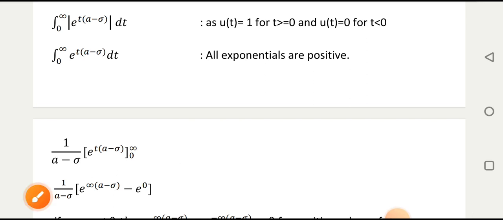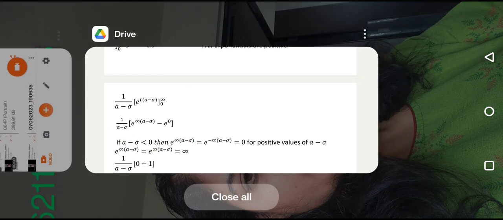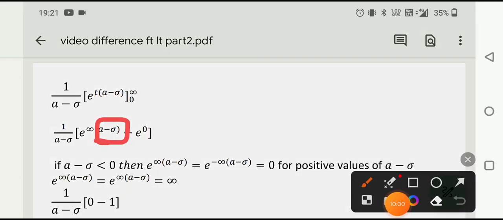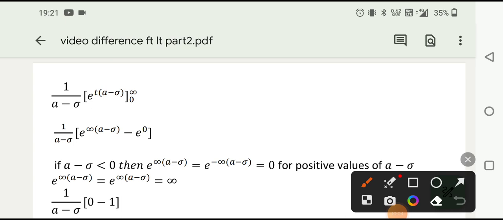We have placed the integration limits, but here we have the chance, we know that a is positive. We have the chance that a minus sigma can be negative, because the sigma value varies from minus infinity to infinity.